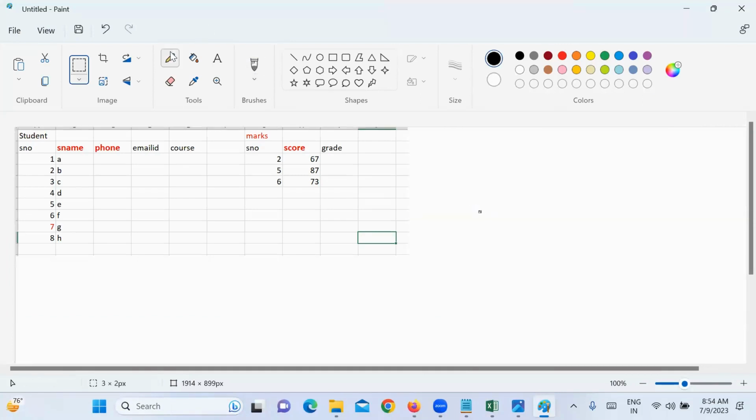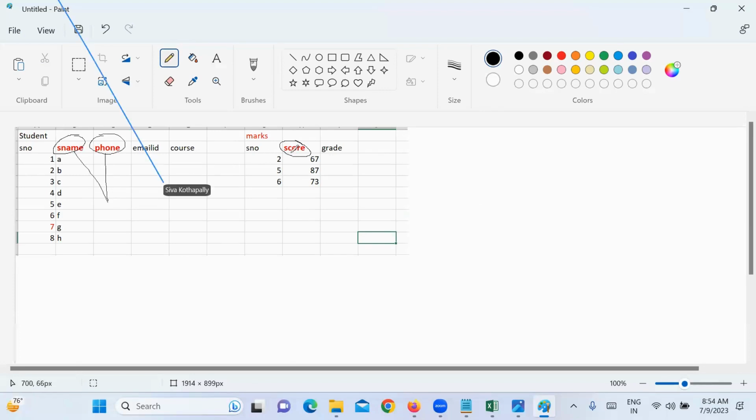So if I want to select which columns? Name, phone, and score, right? These two columns, name and phone, are from the student table, and this column, score, is from the marks table. How do you select this data from these tables?